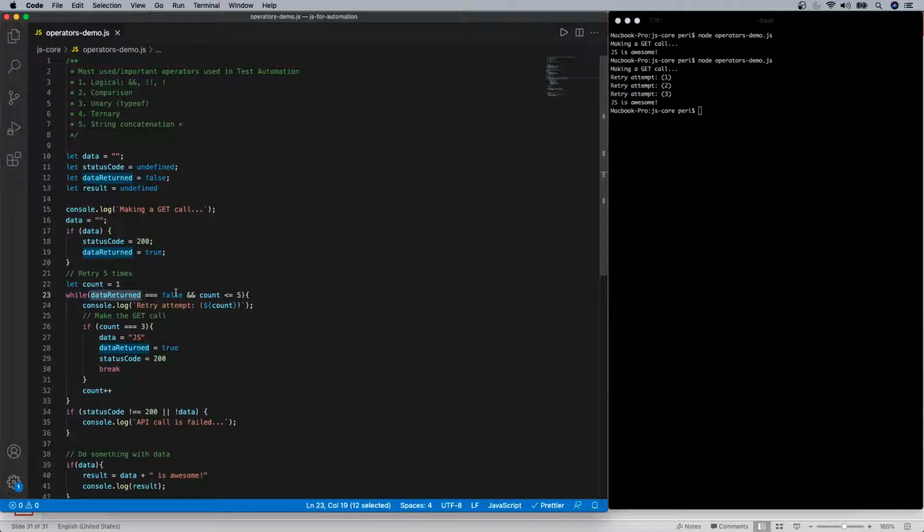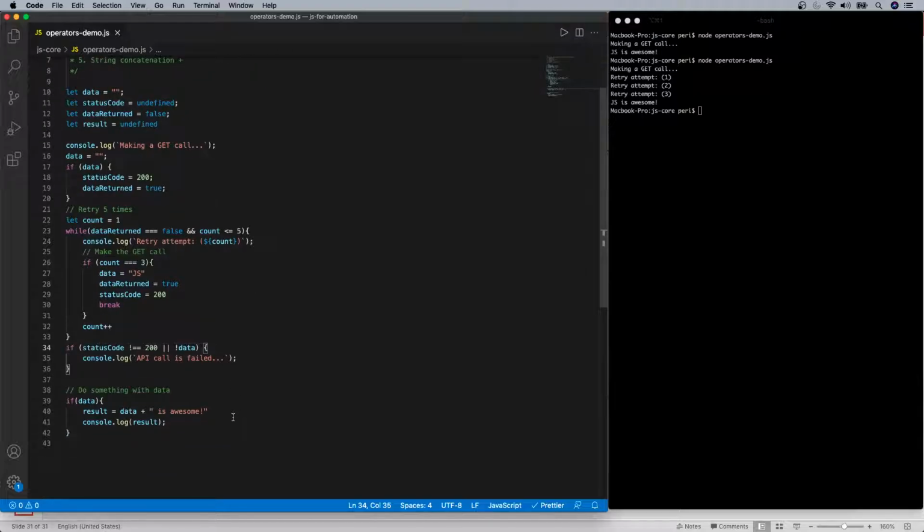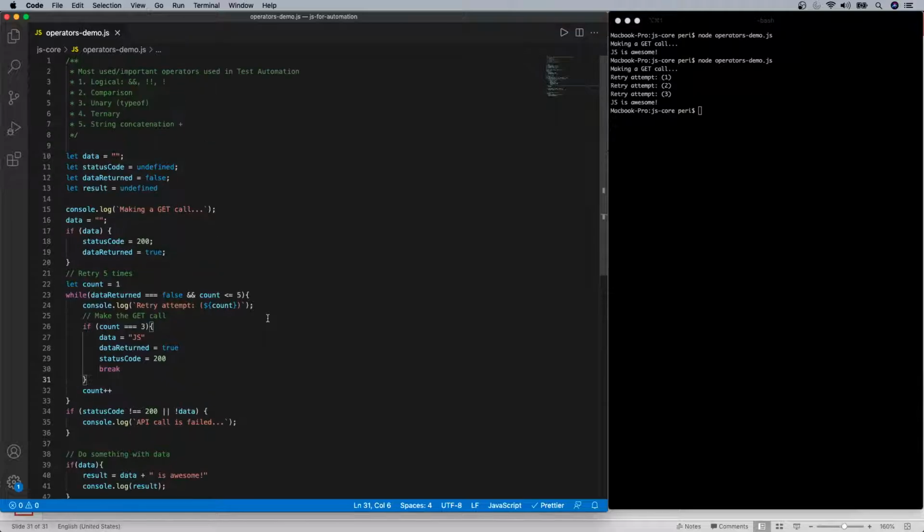If data returned equal to false and count is less than or equal to 5, if both the conditions are true, you do something. This is an AND condition. Or here, basically if the status code is not equal to 200, or if there is no valid data, then you just do the failure here, right? This is the use case of where we use the OR logical operator.